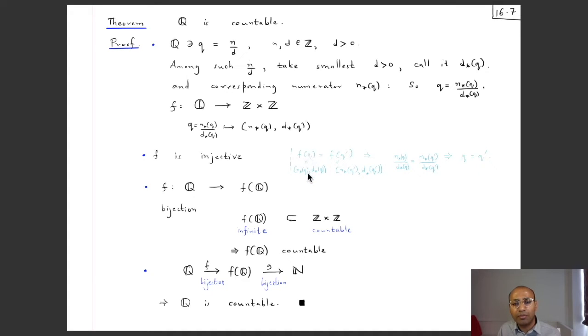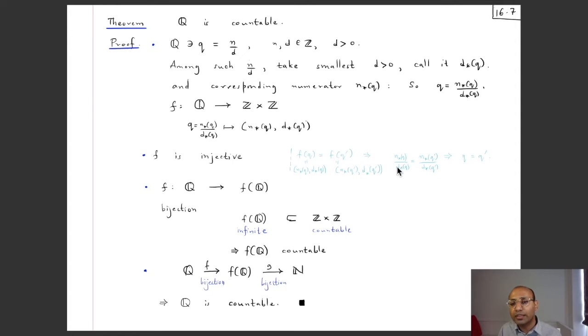Now what is f of q? That is simply the ordered pair n star q comma d star q, where q is equal to n star q by d star q. And what is f of q prime? That's n star q prime comma d star q prime, where q prime is equal to n star q prime by d star q prime. And we know that these two are the same, so that means that these two ordered pairs are the same. So we know that n star q is equal to n star q prime and d star q is equal to d star q prime.